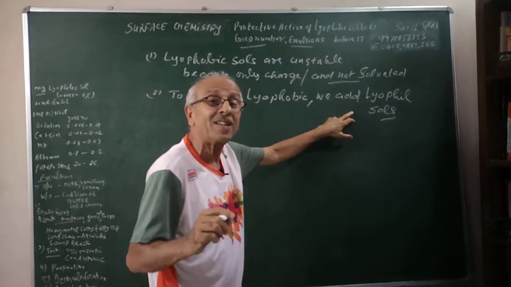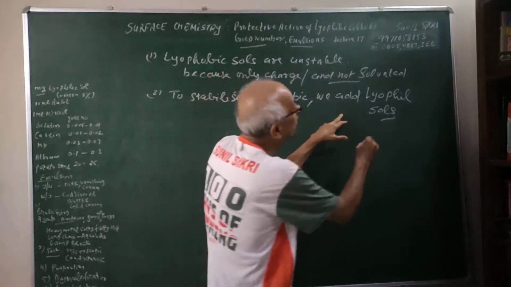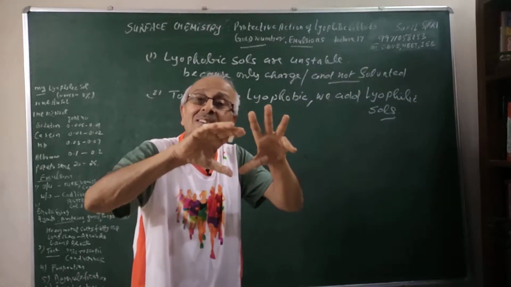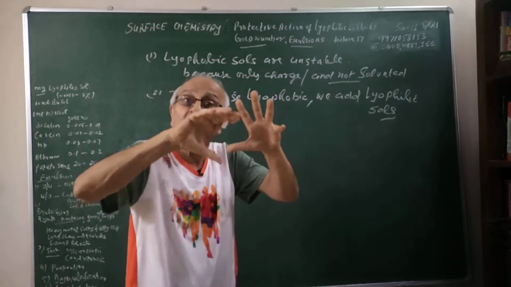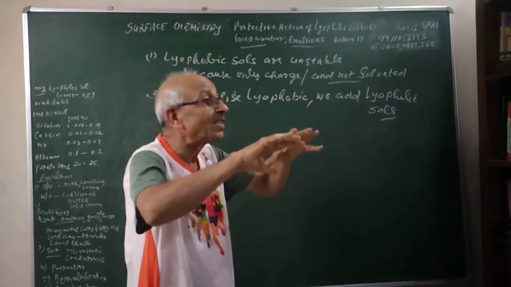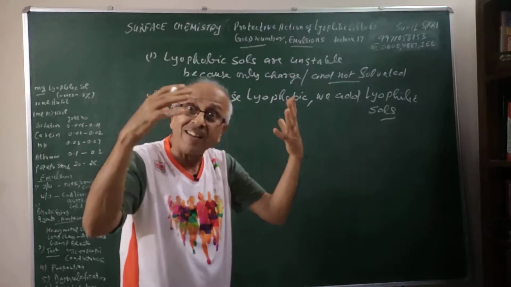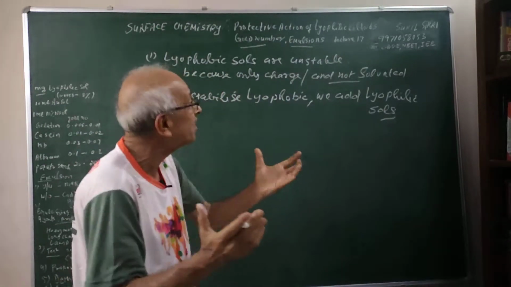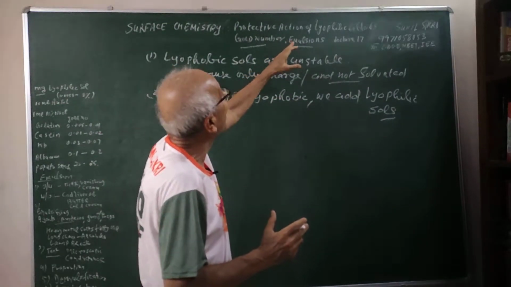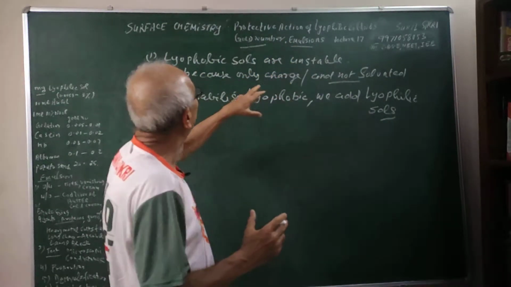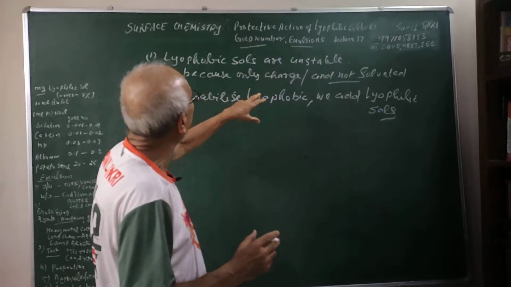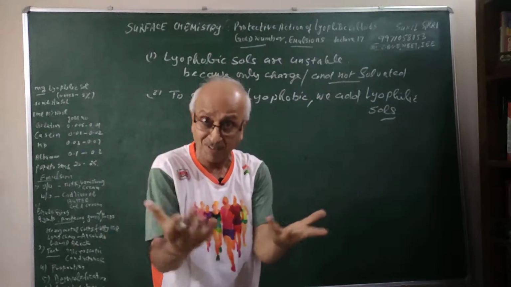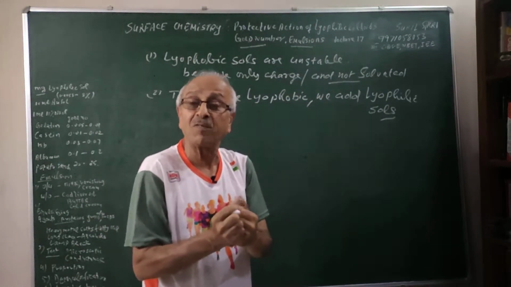Because lyophilic sols are stable, because they are loved by the dispersion medium. They are highly solvated in water, they are highly hydrated, they are surrounded by a sheet of the solvent molecules which stabilizes the lyophilic sols. There are two things which stabilize the lyophilic sol: the charge as well as the high amount of solvation of the particles of the colloids.